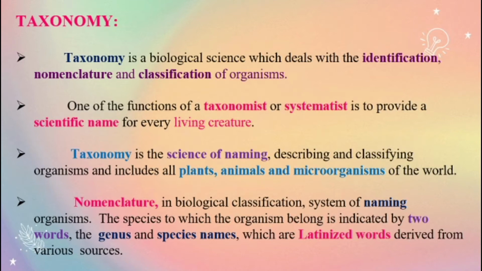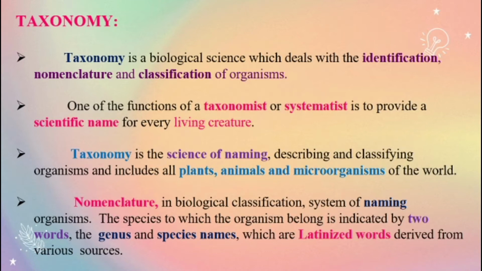Nomenclature in biological classification is the system of naming organisms. Nomenclature is giving the name to the particular biological organism, whether it is a plant or animal or microorganism. The species to which the organism belongs is indicated by two words, that is, the genus and the species name, which are Latinized words derived from various sources.